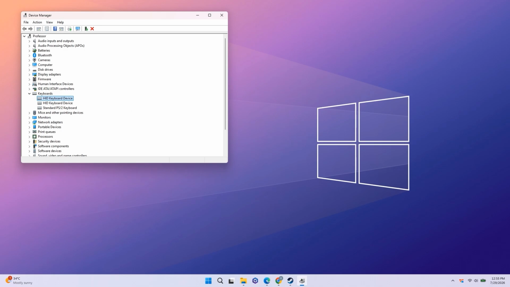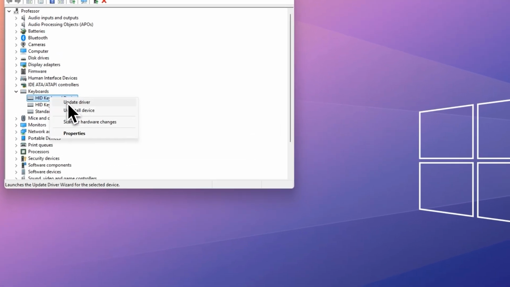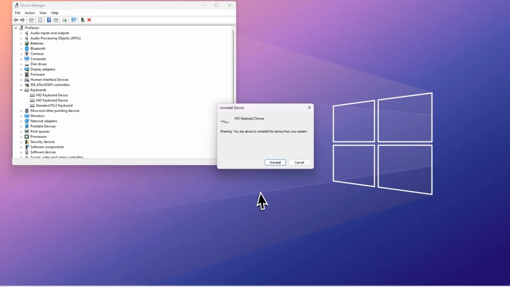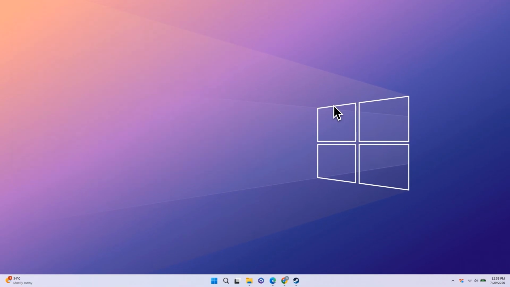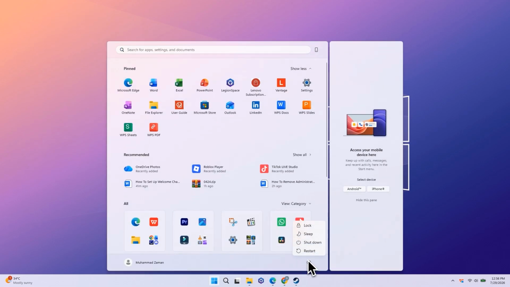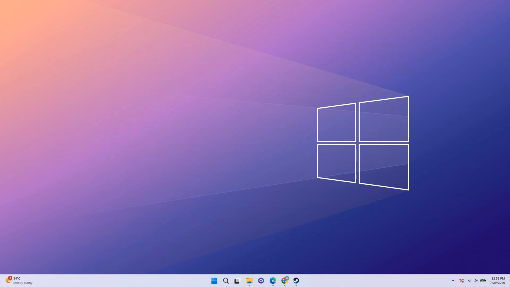If you're still having the problem, right-click your keyboard in Device Manager again and select Uninstall Device. Click Uninstall to confirm. Your keyboard may stop working temporarily. Restart your computer, and Windows should automatically reinstall the keyboard driver after restarting. Once your computer boots up, check your keyboard again.